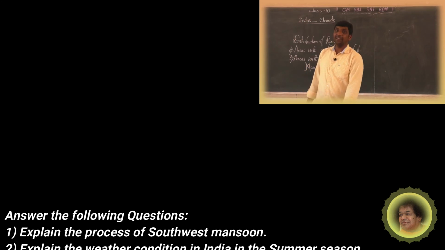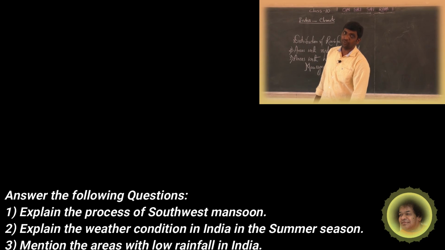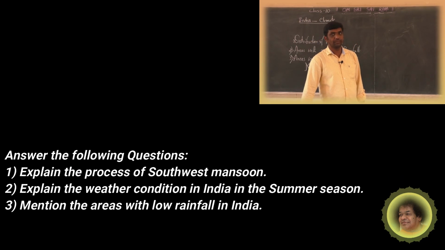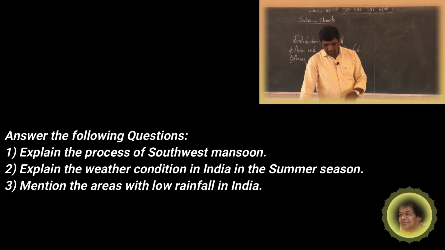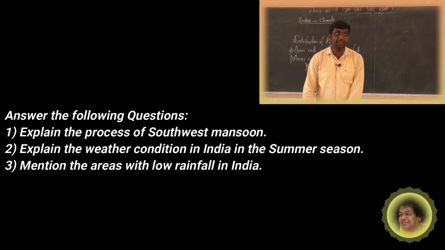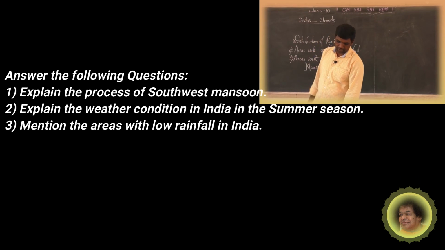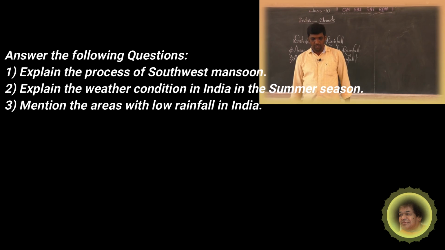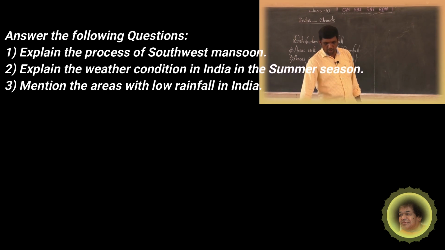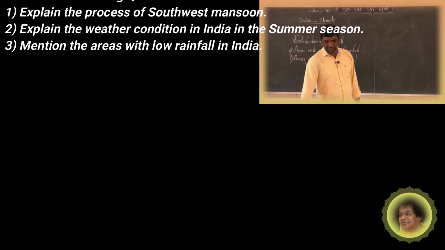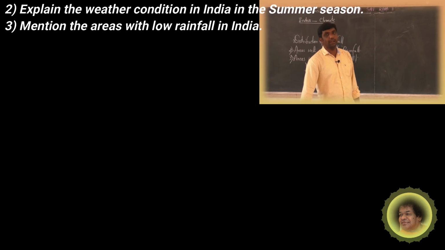Now, answer the following questions. Explain the process of southwest monsoon. Explain the weather condition in the summer season in India. Mention the areas with low rainfall in India. Once again I ask it: note on that, mention the areas with low rainfall in India.